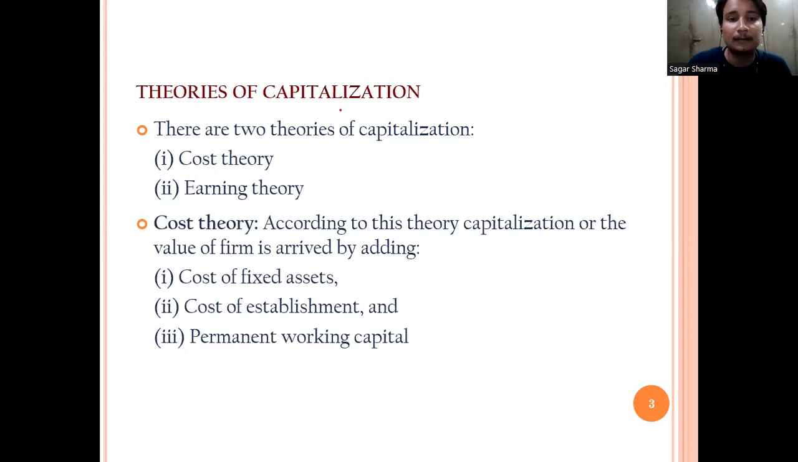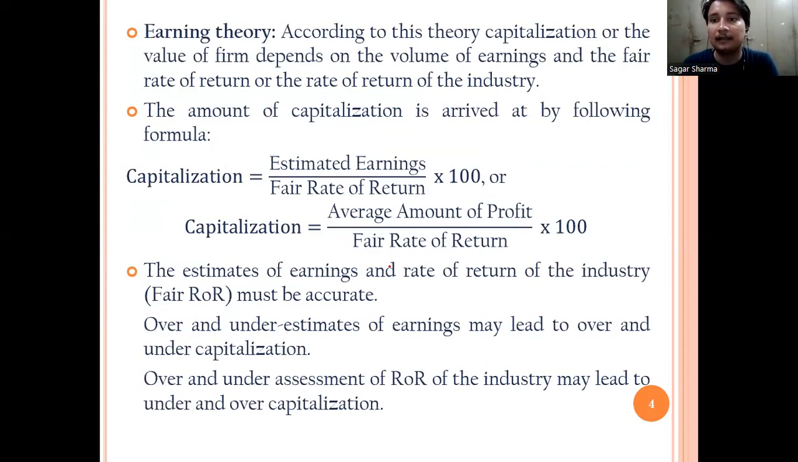What are the theories of capitalization? There are mainly two theories of capitalization. The first one is cost theory, the second one is earning theory. So what does cost theory say? According to this theory, capitalization or the value of a firm is arrived at by adding three things: cost of fixed assets, cost of establishment, and permanent working capital in the firm.